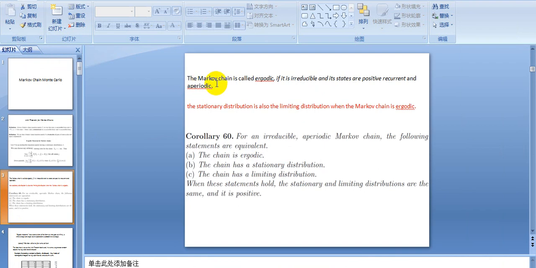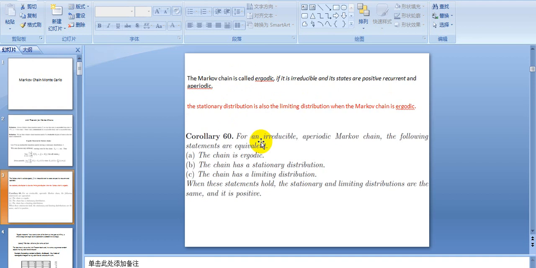Most of the time, the nicest Markov chain we can make use of is the ergodic Markov chain. The stationary distribution is also the limiting distribution when the Markov chain is ergodic. That's the most important property we need.